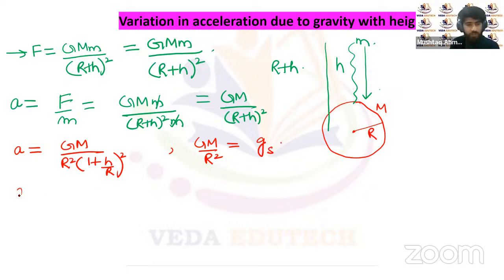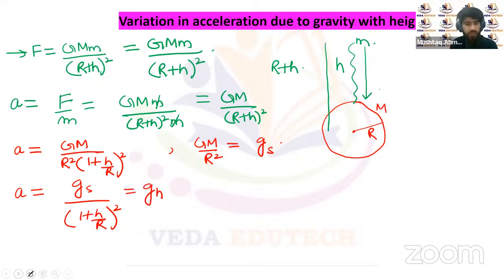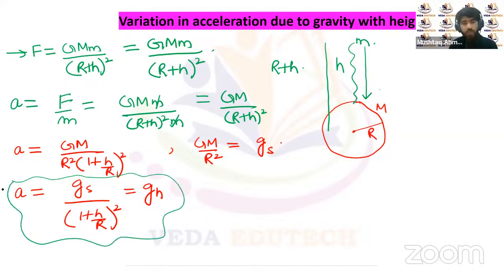Replacing GM by R square with gs, it will be gs upon (1 plus h upon R) whole square. So this is the acceleration due to gravity at some height h, given by g upon (1 plus h upon R) whole square.